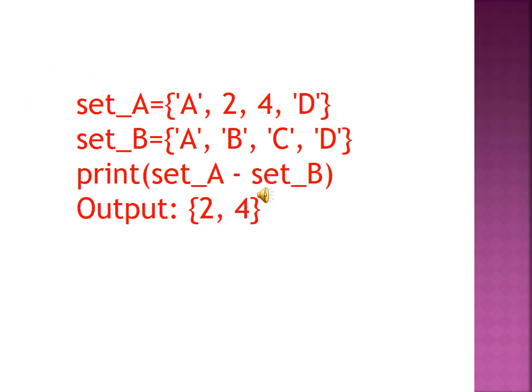Let's see the example. Set A has some values and set B has some values. Now we are going to print set A and set B, using what operator? The minus operator, for difference. Set A has A, 2, 4, D, and set B has A, B, C, D. Print of set A minus set B.